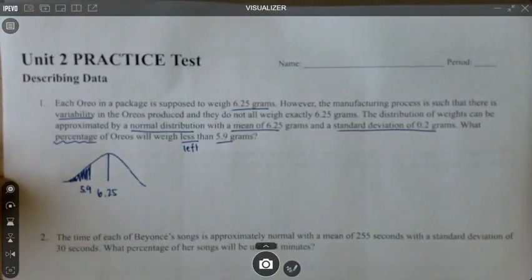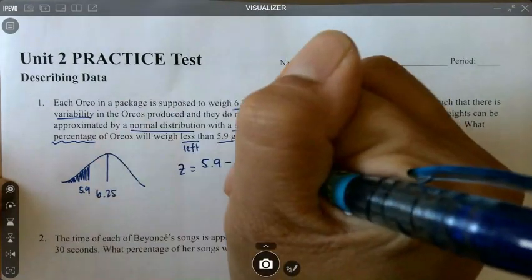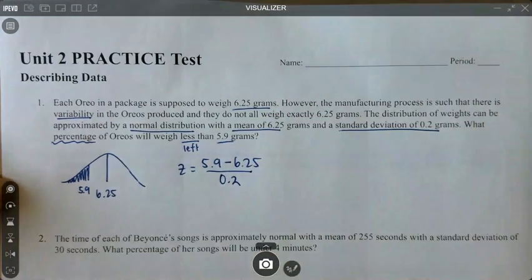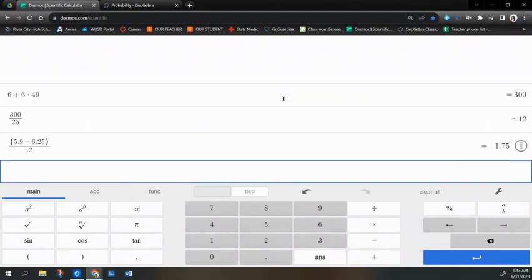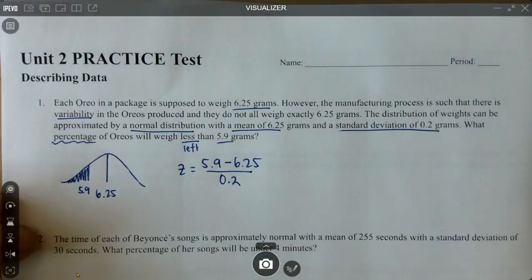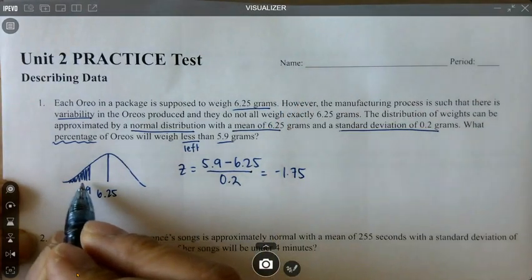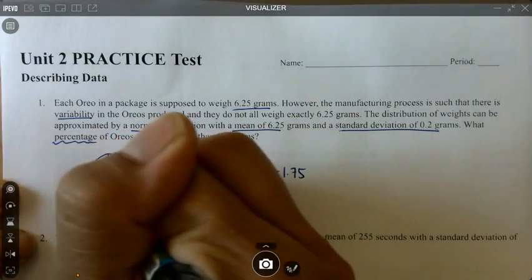All right, so now we're going to go ahead and calculate our z-score. We're going to do the data value, which is 5.9, minus our mean, 6.25, divided by my standard deviation of 0.2. So 5.9 minus 6.25 divided by 0.2, we get negative 1.75. And since we're looking for the area to the left, really what we're trying to find is the probability that z is less than negative 1.75.